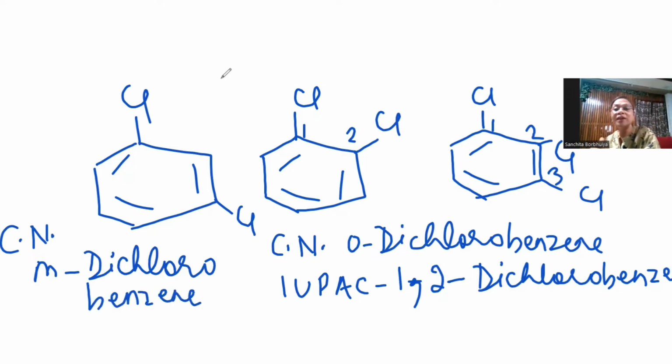Should I write the IUPAC name or not? You know it by now, right? Yes, you obviously know it. So this is 1,3-dichlorobenzene. Can I have another dihalogen option? It is there.